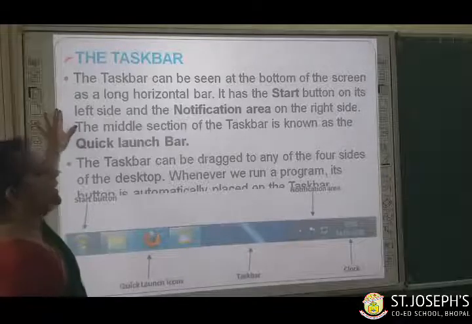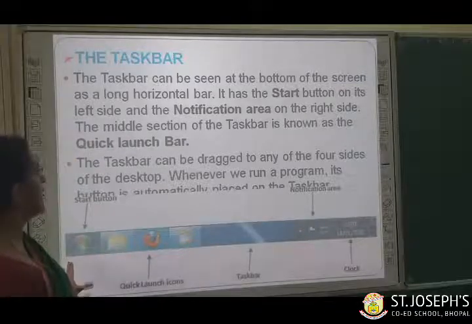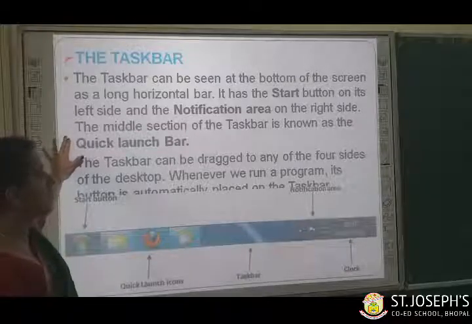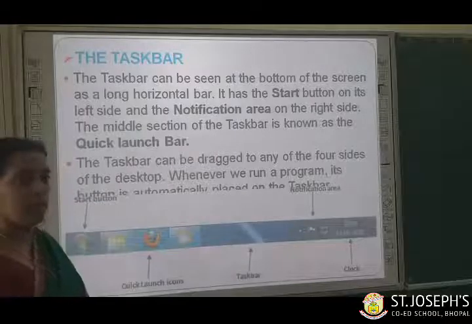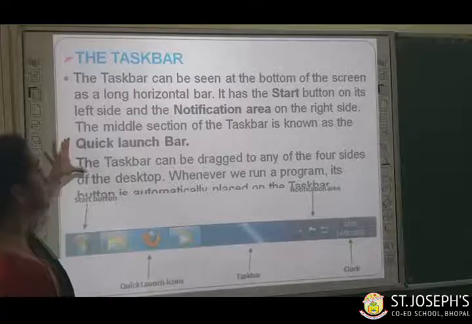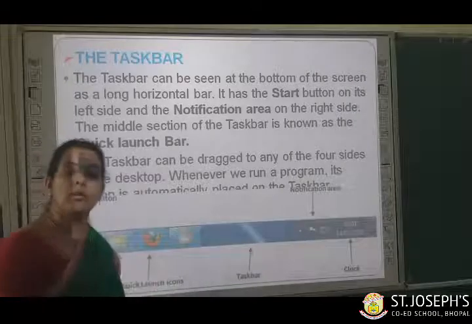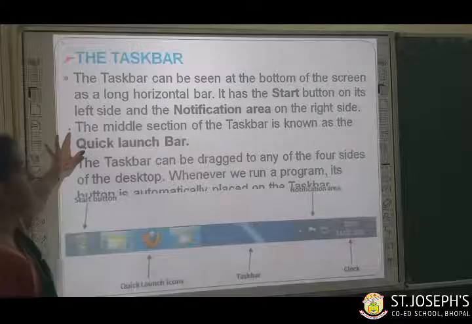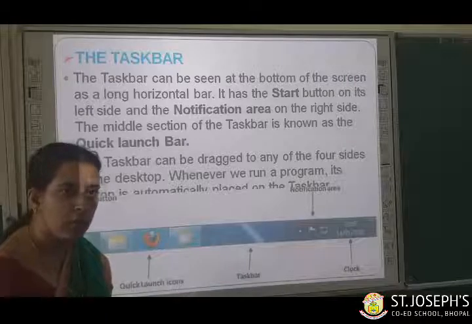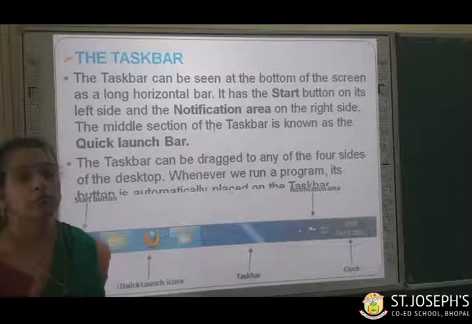The taskbar can be seen at the bottom of the screen as a long horizontal bar. It has the start button on its left side and the notification area on the right side. The middle section of the taskbar is known as quick launch bar. So taskbar has three main sections. The first one is known as start button, the middle portion is known as quick launch bar and the right corner, the last portion, is known as notification area. Is it clear, children, all of you? Which are the three main sections of taskbar? Start button, quick launch bar and notification area.